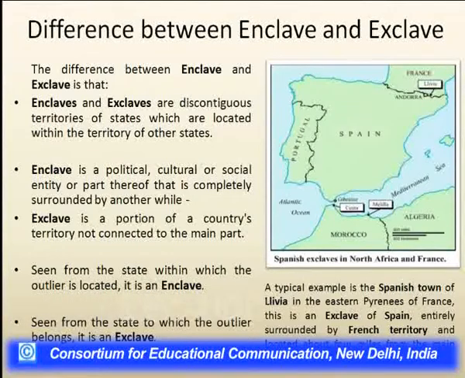An enclave is a political, cultural, or social entity, or a part thereof, that is completely surrounded by another state, but an exclave is a portion of a country or territory that is not connected to the mainland part. If we see this from the state within which the outlier is located, it is called an enclave. And if we see this from the state to which this outlier belongs, it is called an exclave